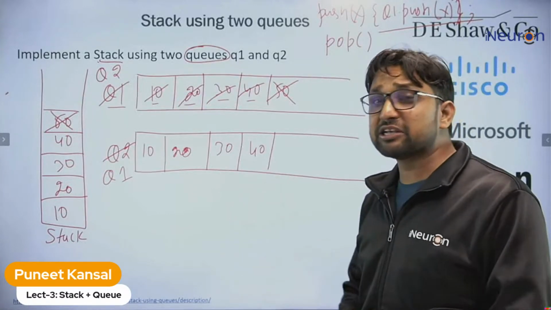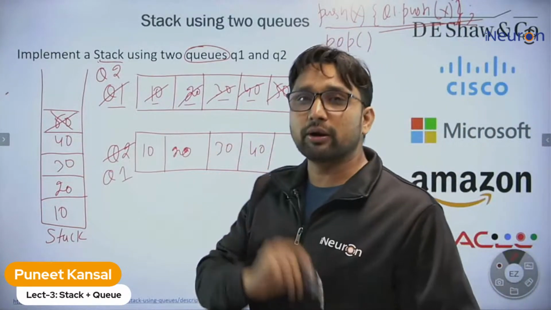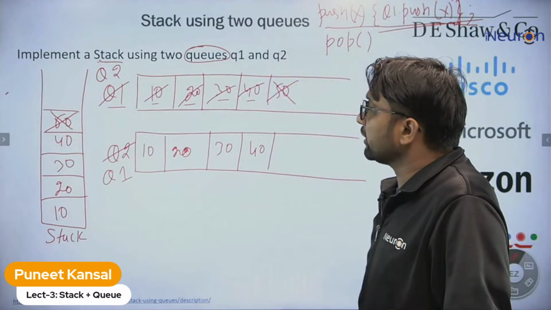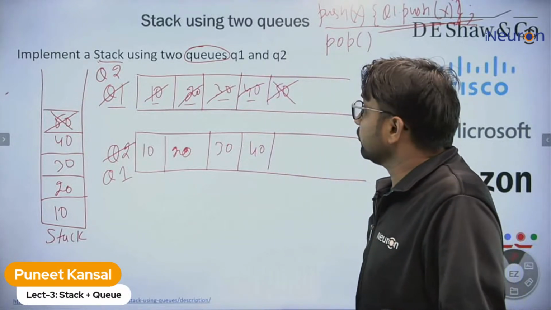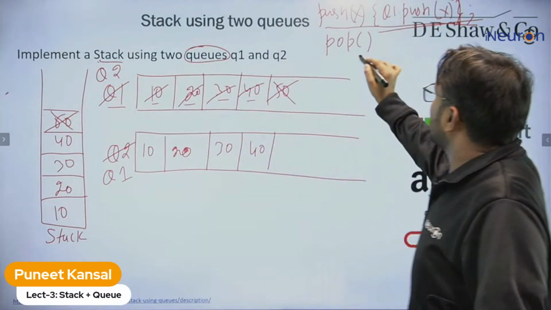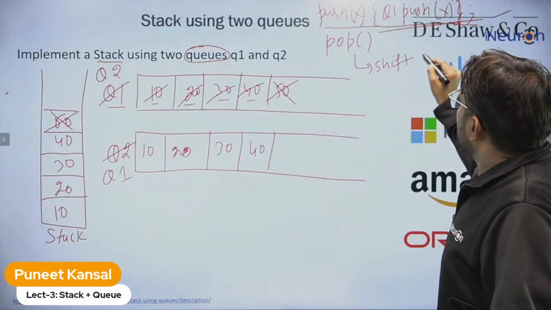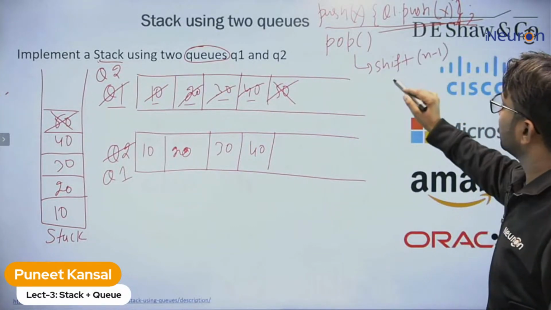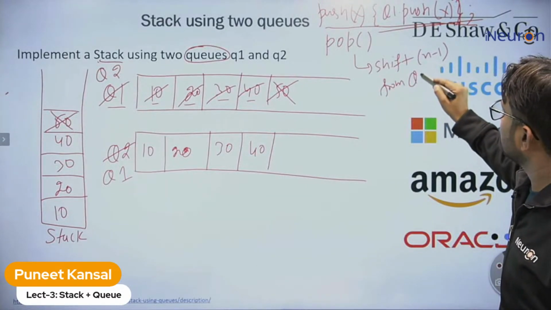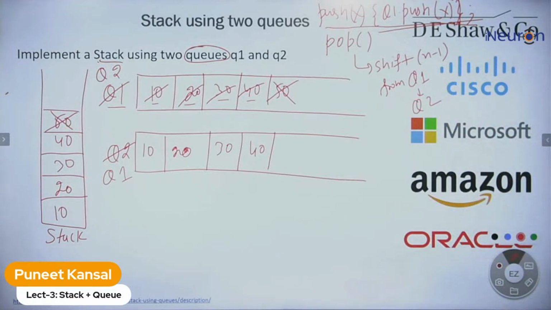For insertion, it's very easy: push, insert into Q1. For delete, what you need to do is take out all n minus 1 elements and shift n minus 1 elements from Q1 to Q2. This is what you need to do for pop.